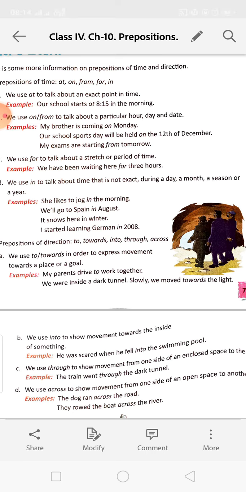We use into to show movement towards the inside of something. We were scared when we fell into the swimming pool. Into is showing the movement towards the inside of something.